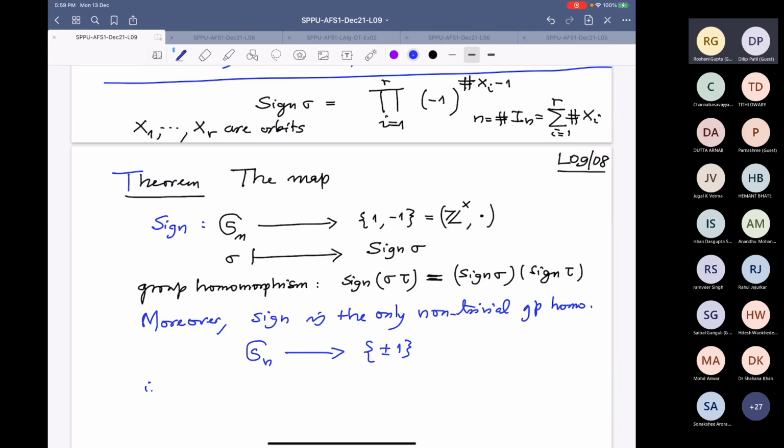So what I'm saying is, if I want to know all group homomorphisms from the group Sn to the group {plus minus 1}, there are only two of them. One is the trivial one, where everybody goes to 1, which I will denote by 1, and the other is sign.